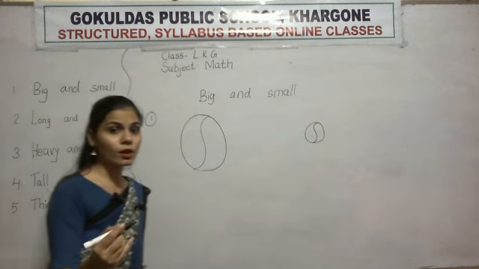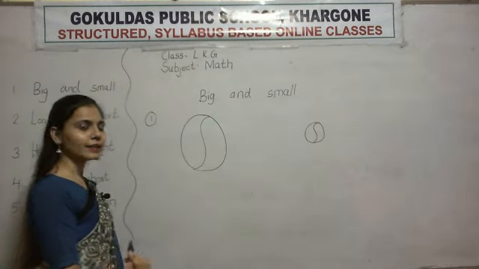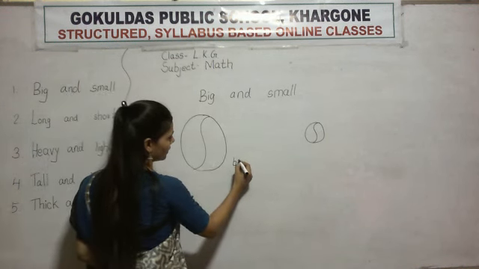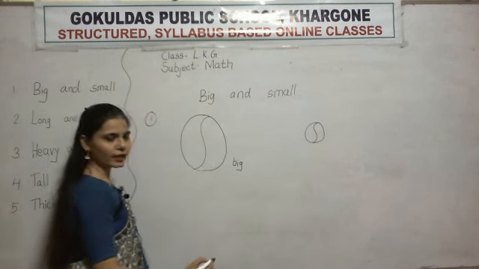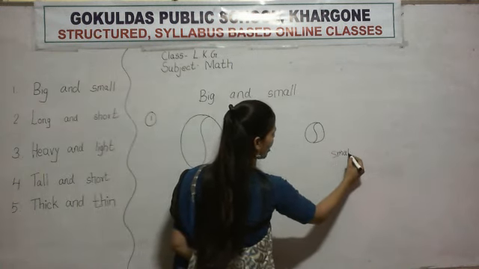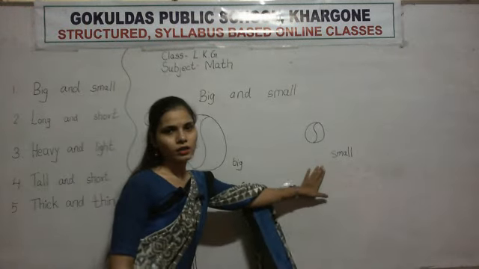This is also a ball. But which one is big and which one is small? Tell me. This ball is big. And this one is small. Big, small.